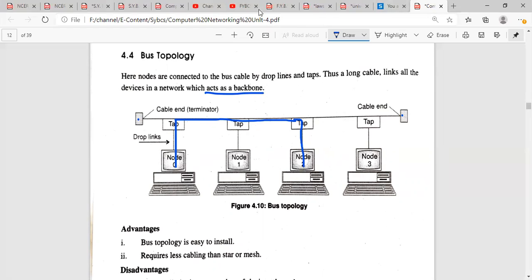Now how will data get connected to node 2 only? This tap is smart enough to identify the IP address which is given by node 0. Node 0 will give the destination address, right? And the destination is node 2. So automatically the data will be accessible to node 2 only, and it will not be accessible to node 1 and node 3. Why? Because the destination is not matching.